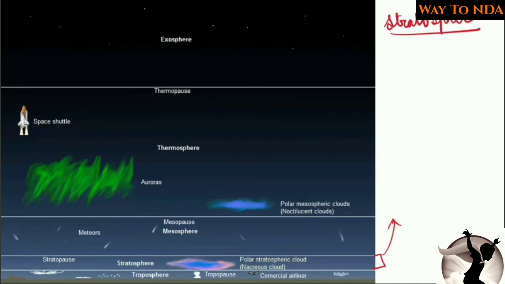The first thing you should remember is that the stratosphere is free from weather change, free from weather phenomena. And this is the reason it is favored by, it is liked by the aircraft flyers. All the jet aircraft, you will find, fly in this stratosphere only.